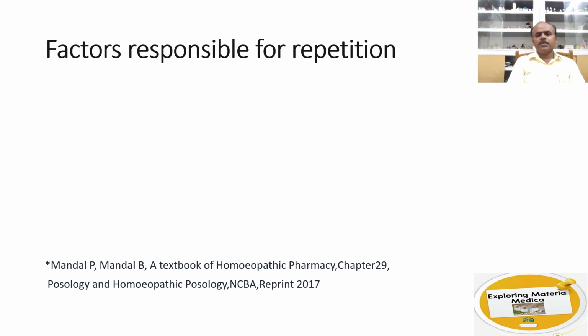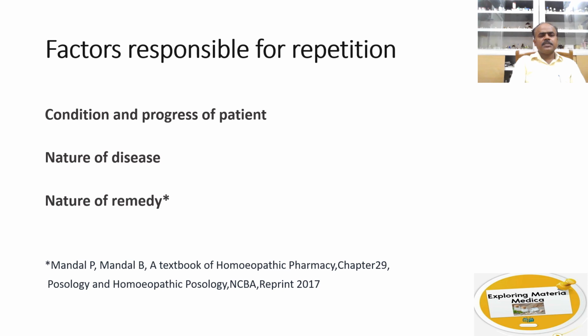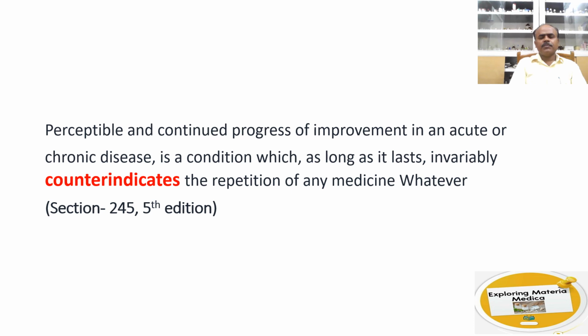So in Textbook of Homeopathic Pharmacy by Mandal and Mandal, we can find the factors responsible for repetition. That is, one is the condition and progress of the patient, nature of the disease, and nature of the remedy. In section 245 of the 5th edition of Organon, where Hahnemann says that perceptible and continued progress of improvement in an acute or a chronic disease is a condition which, as long as it lasts, invariably counterindicates the repetition of any medicine whatever. So whenever there is improvement in an acute case or a chronic case, the repetition of the drug is not indicated.